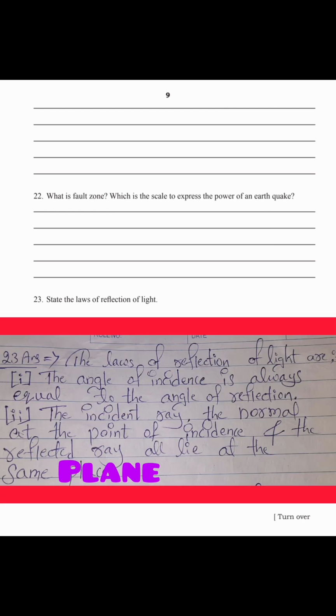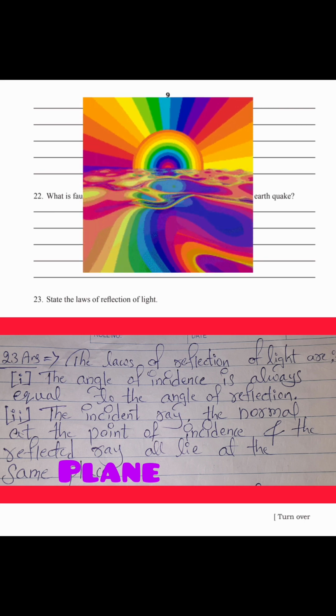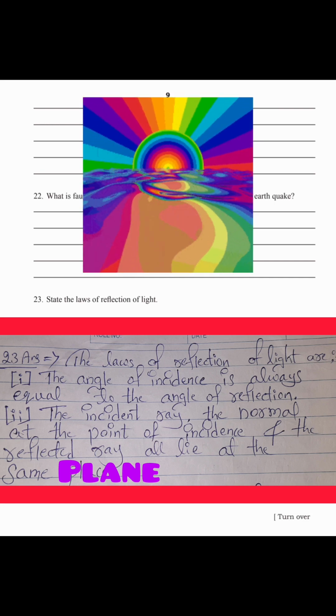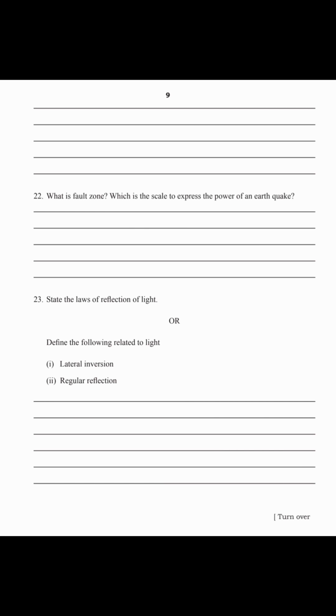23rd question, state the laws of reflection of light. The laws of reflection of light are: the angle of incidence is always equal to the angle of reflection. Second, the incident ray, the normal at the point of incidence, and the reflected ray all lie in the same plane. So these are the two laws of reflection of light. 23rd or question, define the following related to light: lateral inversion, regular reflection.